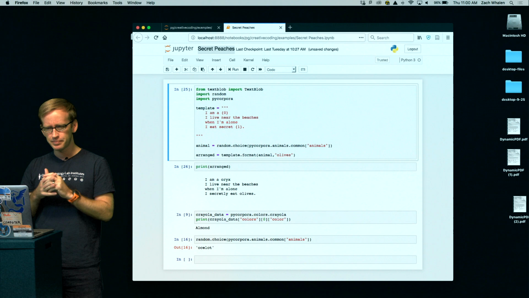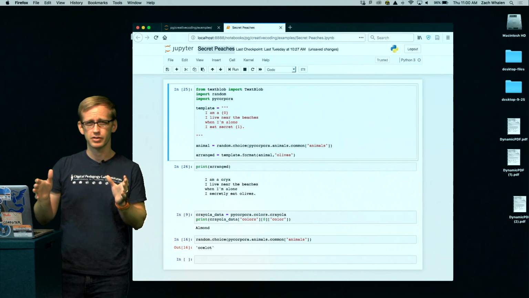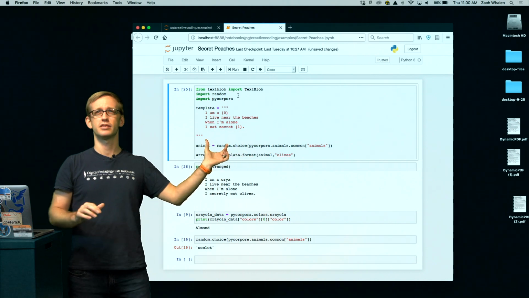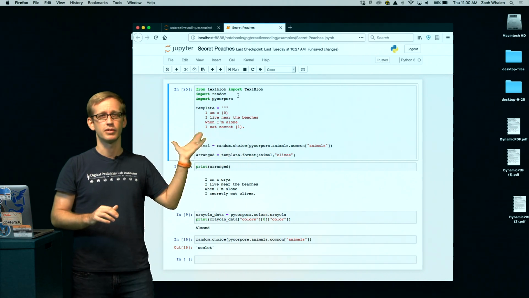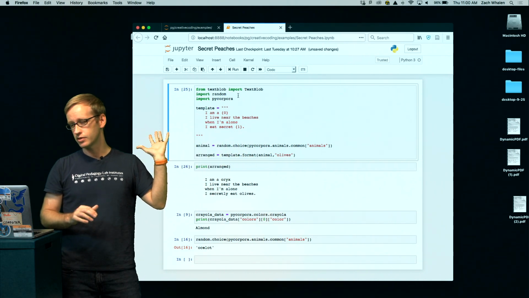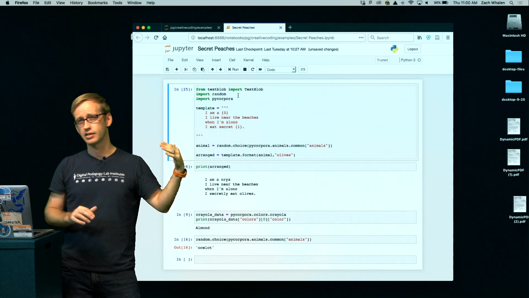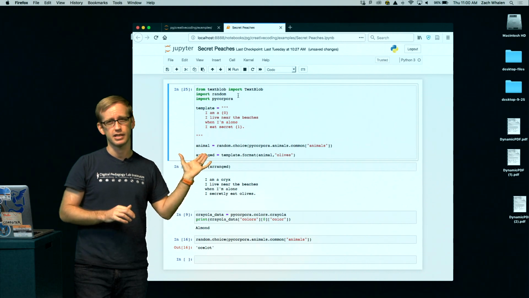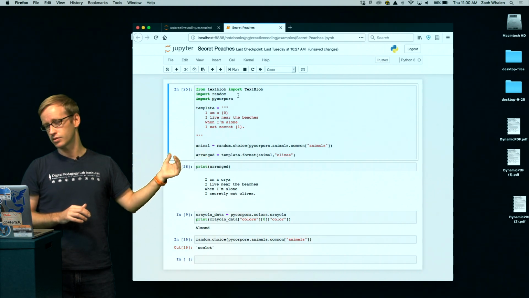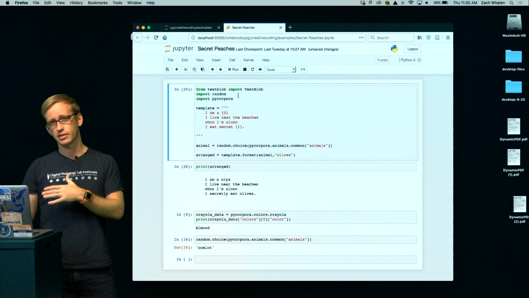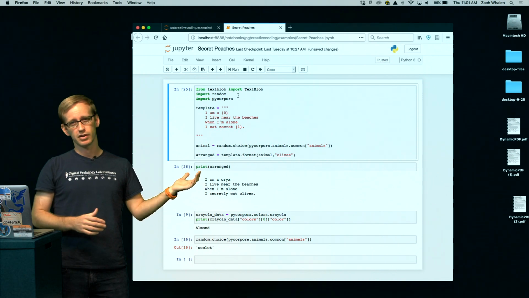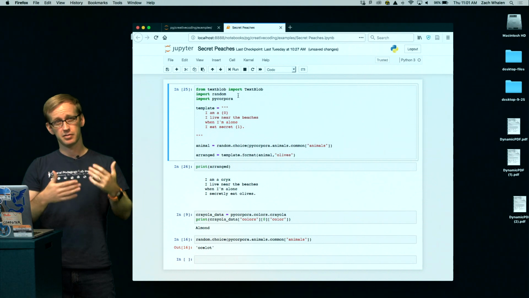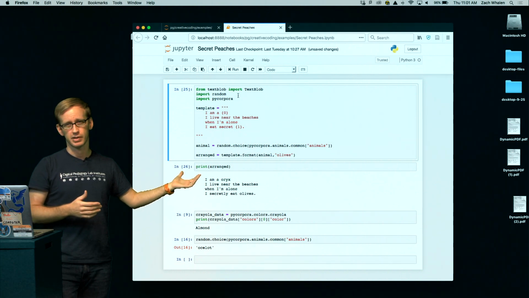So again, our challenge here in making this poetry is to start with this template, like you see here. It's in the red here because it's being stored as this string variable. And our goal is to make it so that when the program runs, it can generate one or however many stanzas like this we want. And every time it runs that stanza, it's going to look a little different. So it's going to swap out different parts of that with different things that I give it. Because this has meter and rhyme, I need to do some things to make sure that the things I give it match the meter and rhyme that is expected in this template.